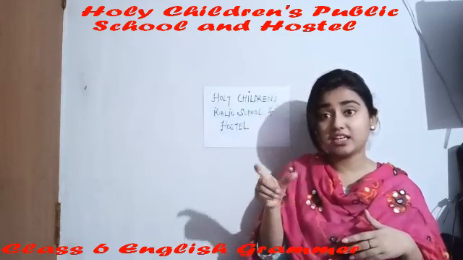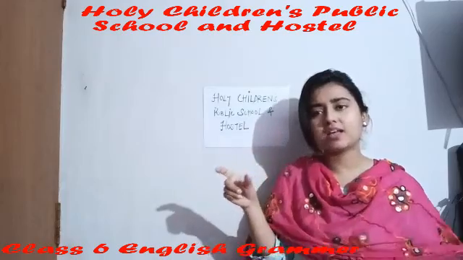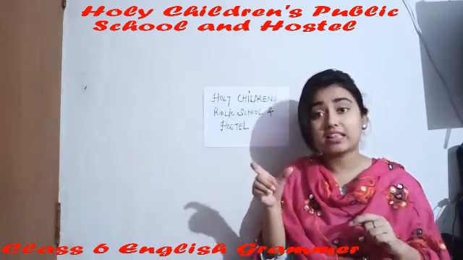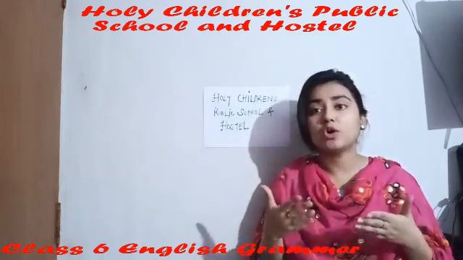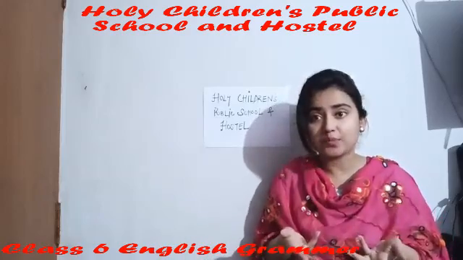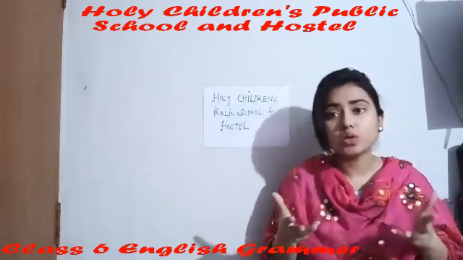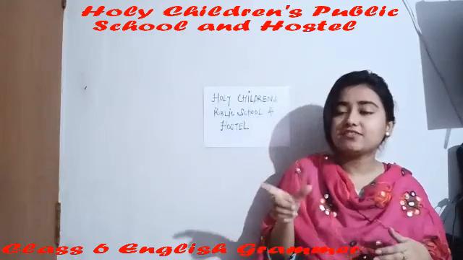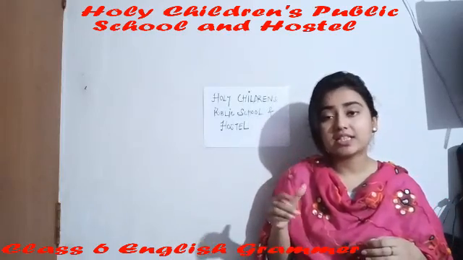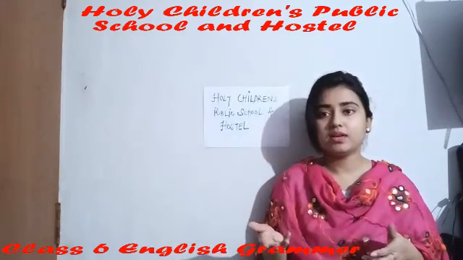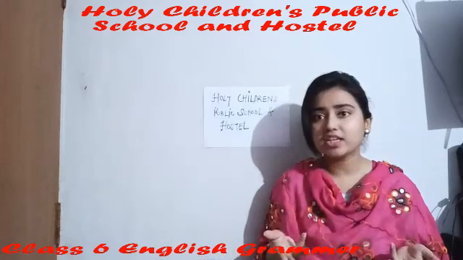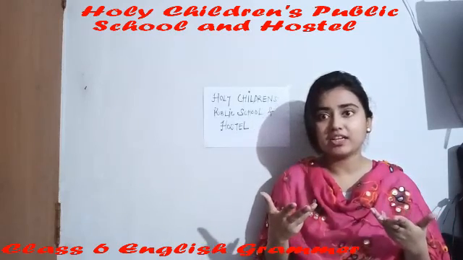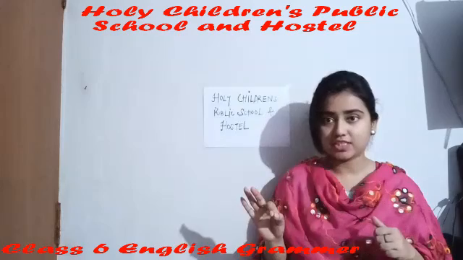Declarative has come from the word declare, and the meaning of declare is to tell, to announce something, right? That we want to tell to the world is declarative. So declarative sentences are sentences that declare something. For example, my father goes for a morning walk every day. So I'm telling, I'm declaring, right? This was the declarative kind of sentence.